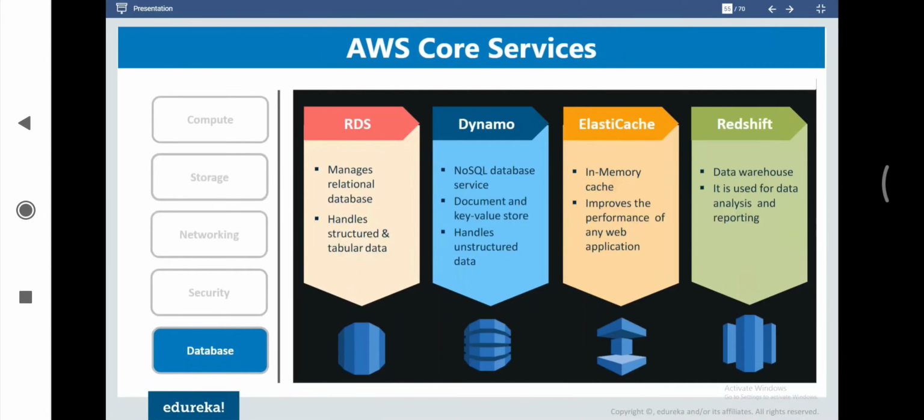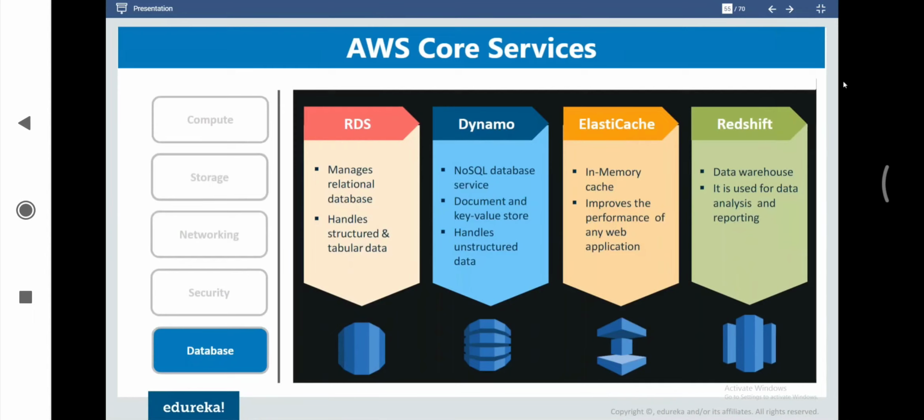For example, if we are looking to deploy MySQL, MariaDB, Postgres, Microsoft SQL Server, or Amazon's own Aurora, then we can use this platform to deploy the entire services on RDS. And then we can choose DynamoDB, which is basically a NoSQL database service where we can store semi-structured to unstructured datasets, where we can have a schema-less data structure defined.